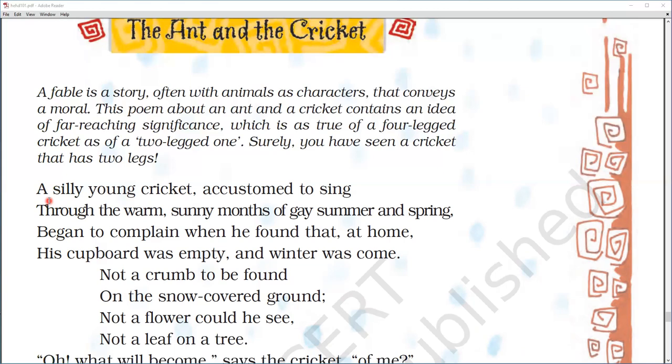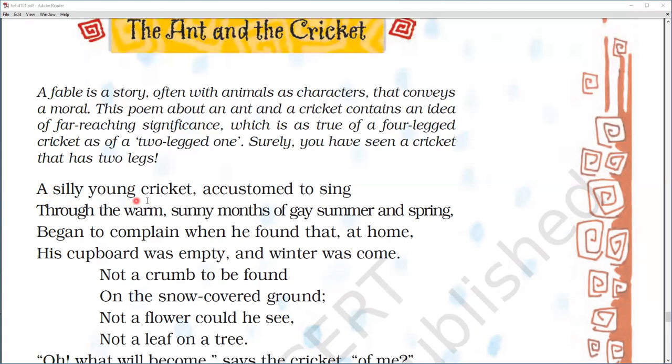And the ant is so hardworking, whole year so hardworking, and being so little, so small, also is helpful to the ant. So this is the basic concept, and now firstly I am going to read out the text aloud so that the pronunciation of the words are clear to you. Then I will explain it to you line by line.